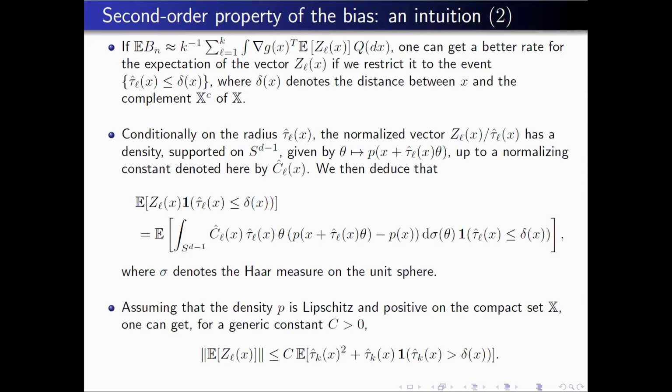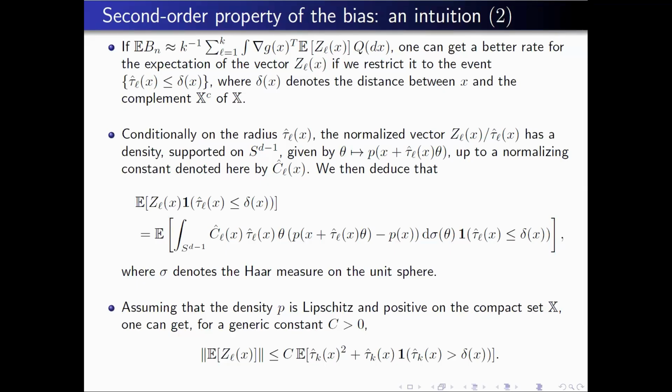You look at the direction of the nearest neighbor. Imagine that the probability distribution is uniform. It will be uniform on the sphere. But now it is not uniform on the sphere because the distribution has density p. So it's quite intuitive to have this kind of expression: a density which is, up to a constant, p of x plus the radius times the angle on the sphere. It's quite natural to have this formula.